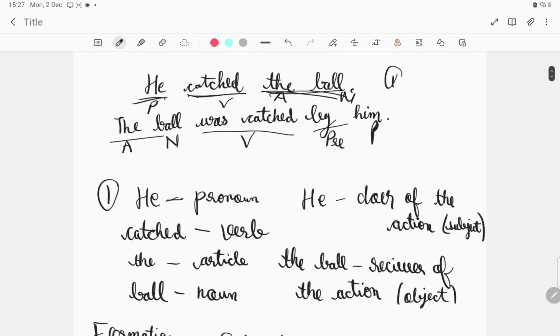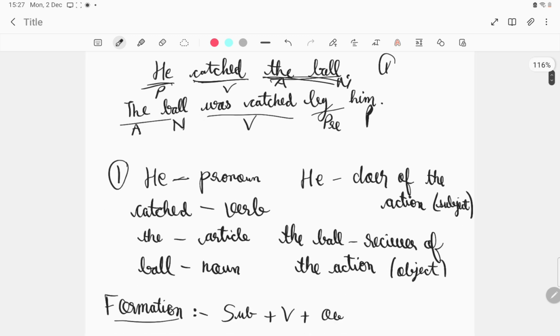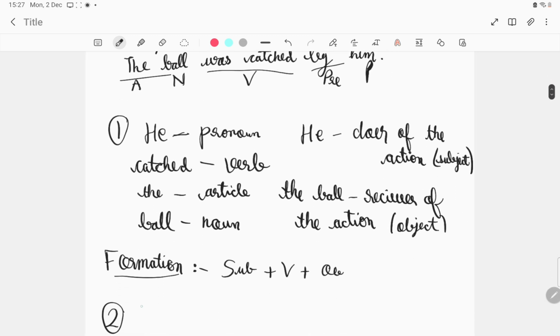Now, if we broadly categorize them again, the ball we'll take as one. The ball was catched by him. Now, what many kids do is they think that the sentence always remains in this formation. No, it's not necessary that this sentence always remains in subject, verb, object formation only. They'll write the ball as the subject and him as the object. But is the ball catching the man, or is the man catching the ball? Here also, as the meaning is the same, as we have discussed earlier, the ball was catched by him.